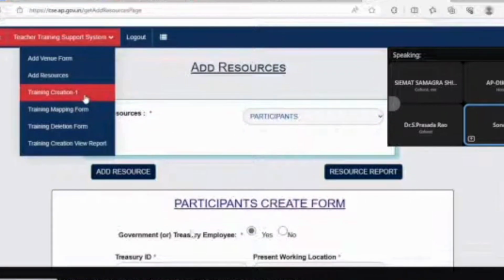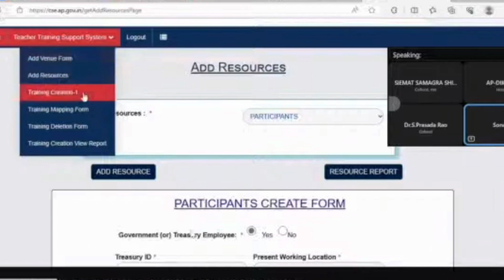Why is there a training creation form? Because right now we are not calling it a school complex meeting, we are calling it school complex training. So when we are calling it training, every school complex training which is going to happen in the state from now on we need to create from our end. So the training creation form will help us create the school complex level training for July month, for August month, for September month, and so on till the end of the academic year. So every month we need to create this so that we have the data with us.